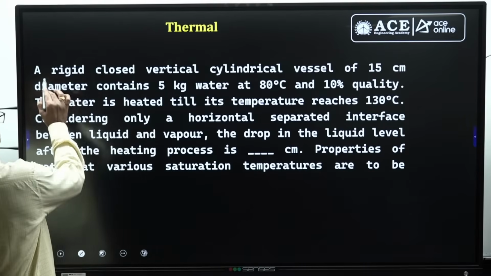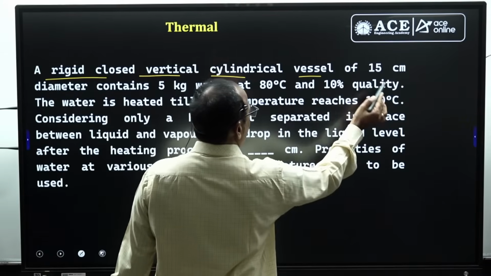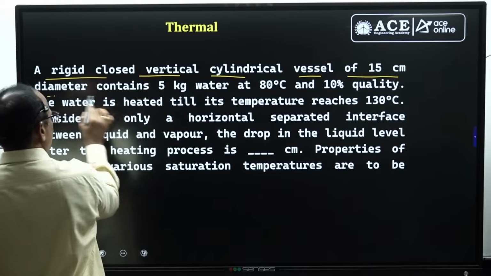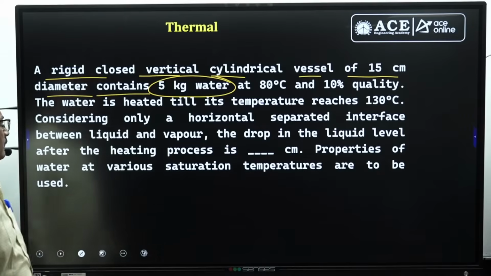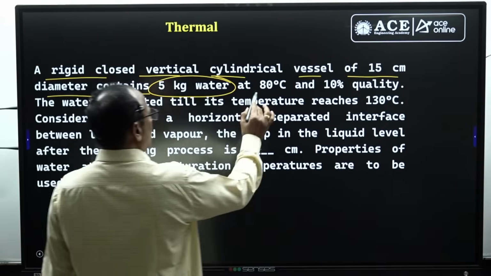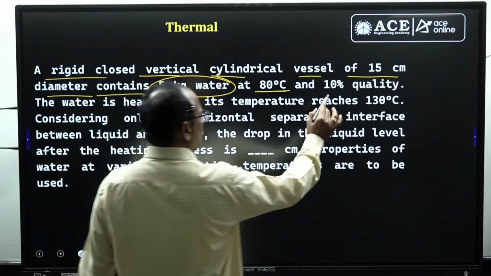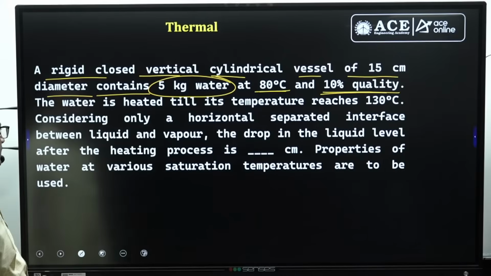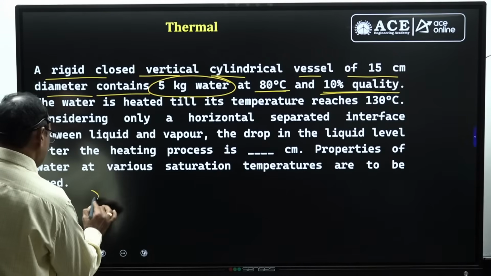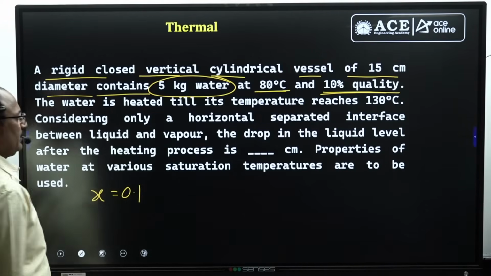It is asking like this: a rigid closed vertical cylindrical vessel of 15 centimeters diameter contains 5 kg of water at 80 degrees centigrade and 10% quality. Dryness fraction is 10%, right? Okay, X equal to dryness fraction, X equal to 0.1.